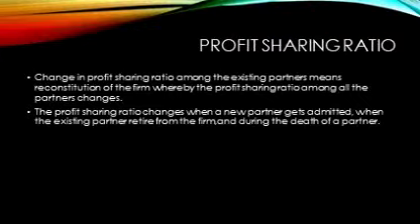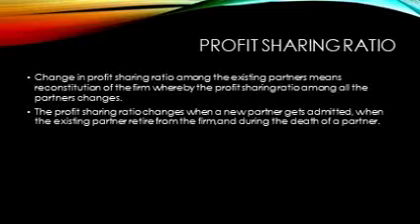Adjustment in the profit sharing ratio. Whenever a partner is admitted into the firm, he will get some share in the profits of the firm, and the old partners are required to sacrifice some shares of profits in favor of the new partner. In order to divide the future profits, it becomes essential to calculate the new profit sharing ratio of all the partners.